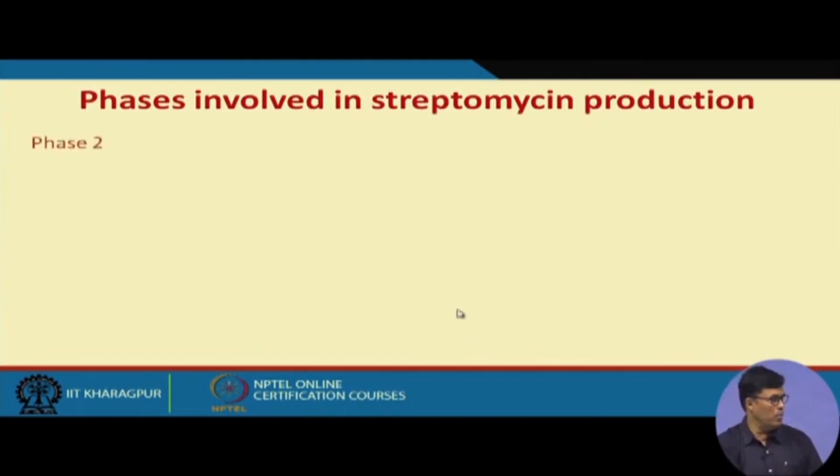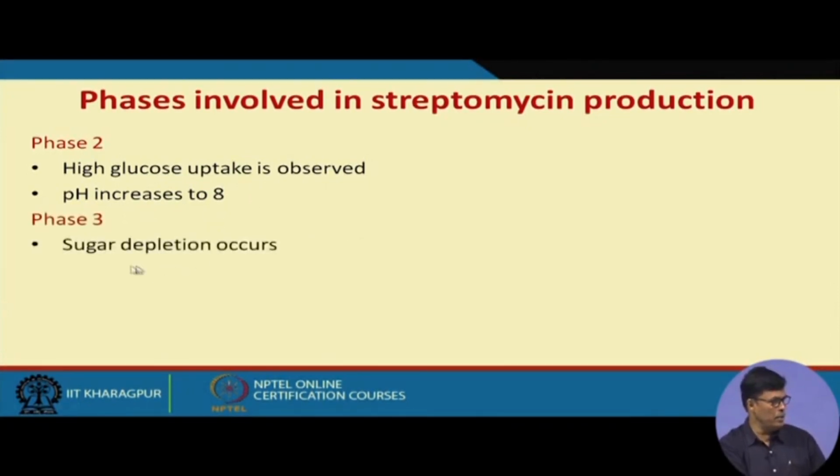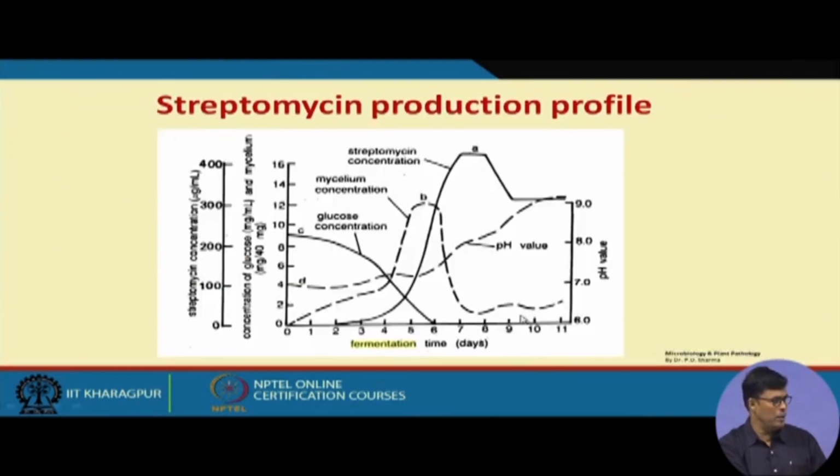This phase involves high glucose uptake. In phase 1 I showed the glucose uptake is less, but here it is very high, and pH increases to 8. In phase 3 sugar depletion occurs, then antibiotic production ceases, the harvesting is done, and the pH remains fairly constant between 7.6 and 9.